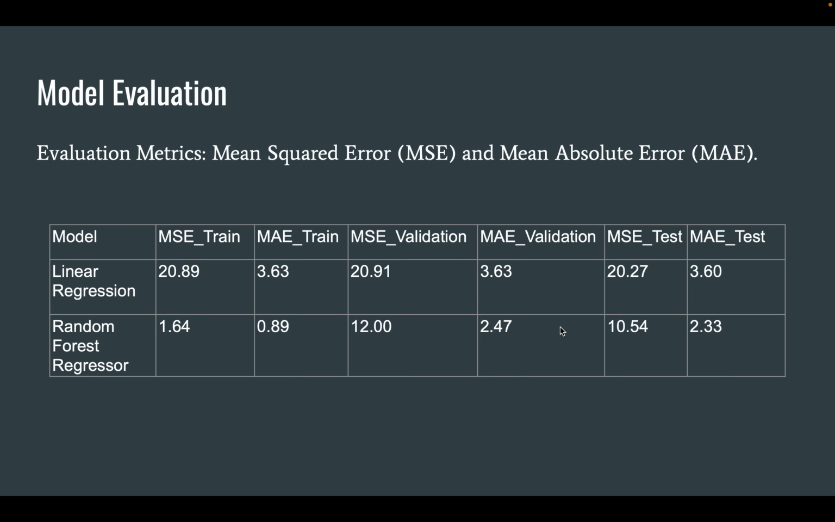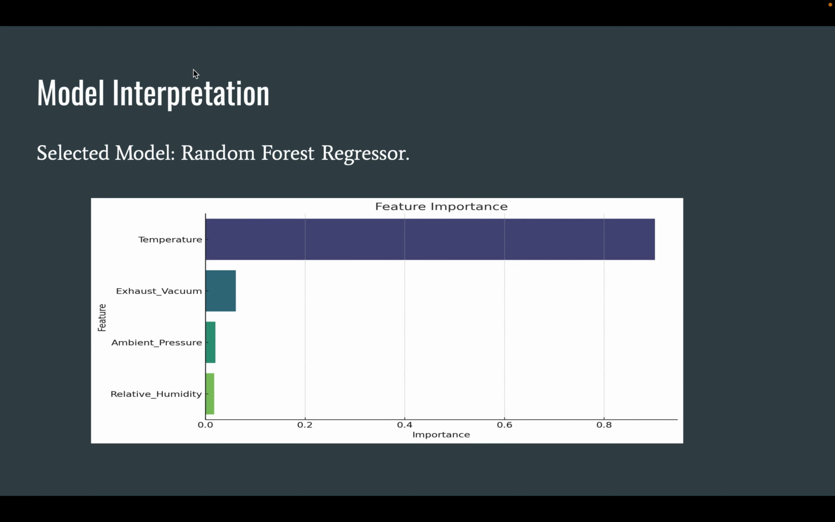These results were calculated on the test set, which provided an unbiased estimate of the model performance. Clearly, the random forest regressor is the winner here in both the metrics, be it either mean squared error or mean absolute error.